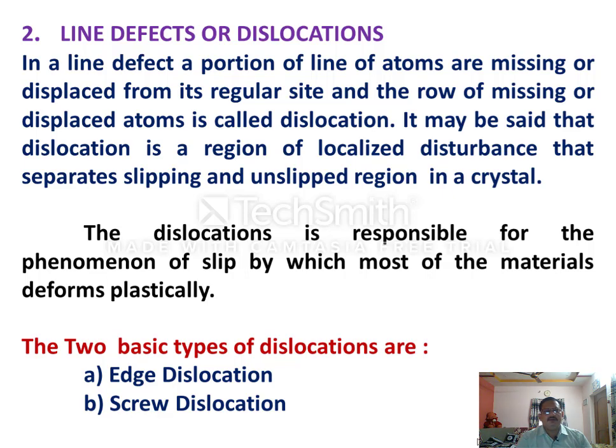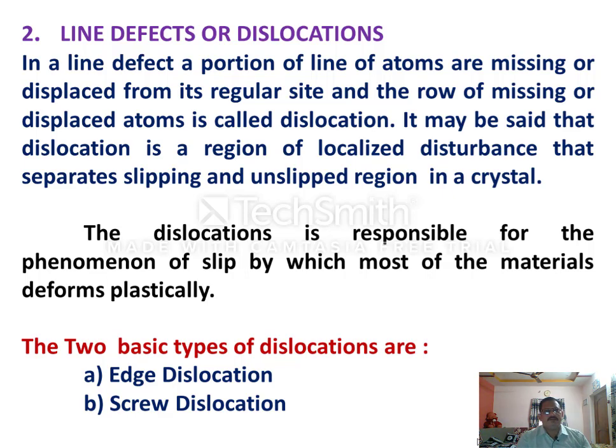So these are the possibilities for this line type of dislocation: local disturbance during crystallization, or mechanical forces.